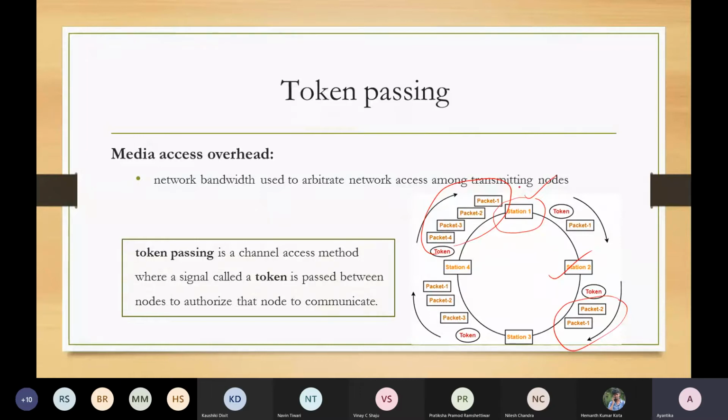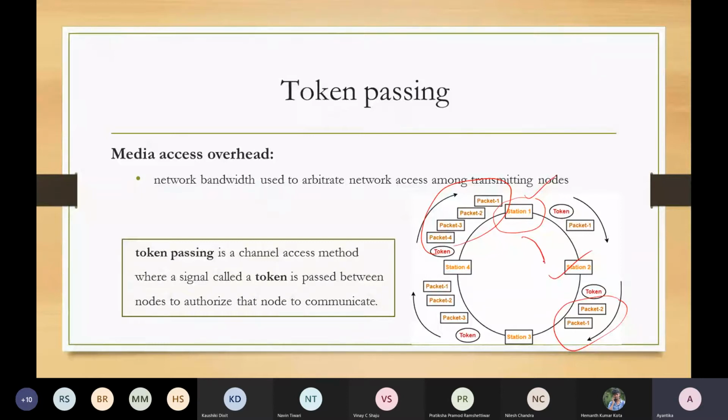If station 1 is the only one interested in packet transfer, and station 2, station 3, station 4 are not interested to transfer any packet, still, due to the time boundness property of this token passing, station 1 will perform the packet transfer for maybe some m unit of time, then it will release the token.